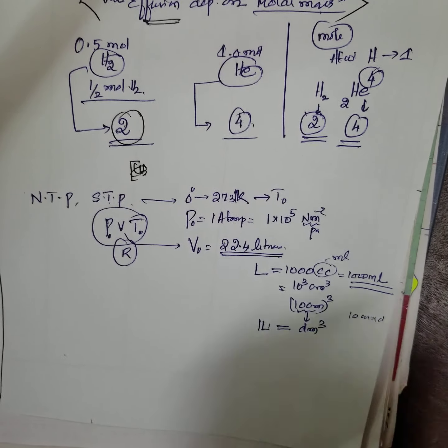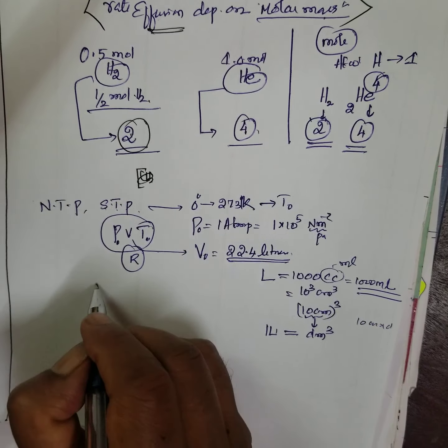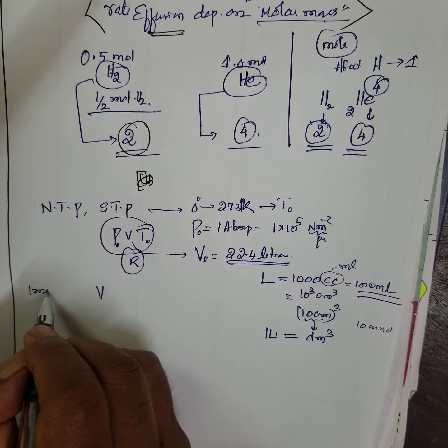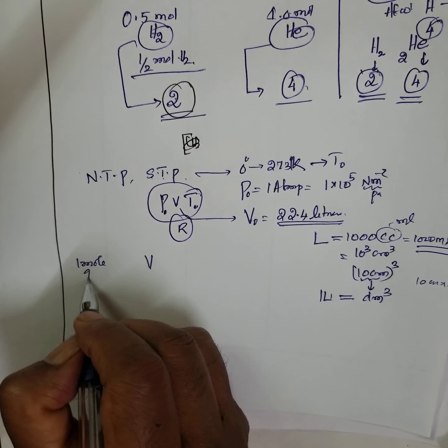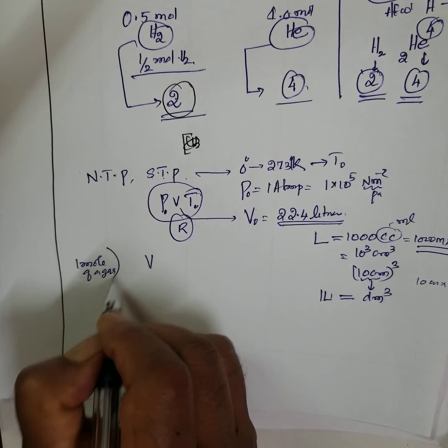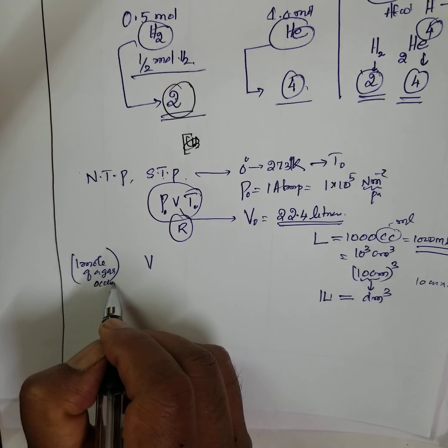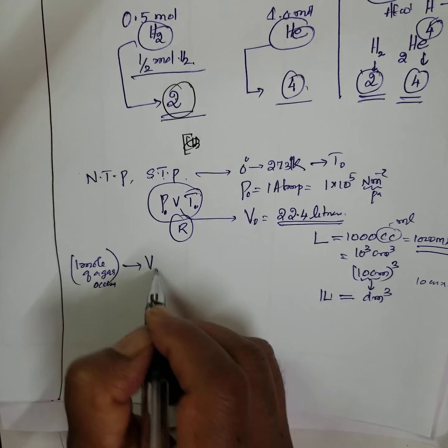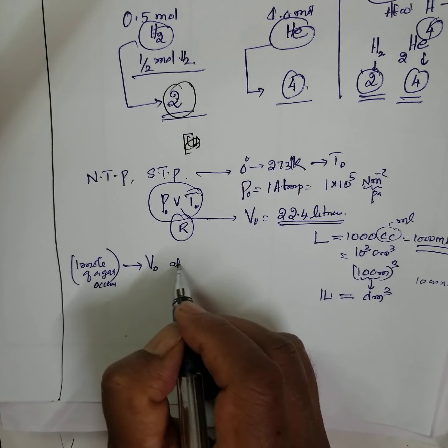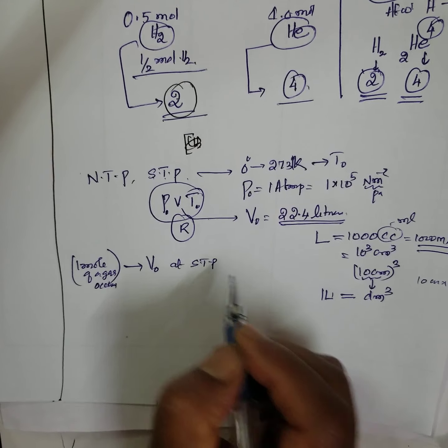Can you follow? All these things are there. Therefore, 1 mole of a gas occupies V0 at STP or NTP.